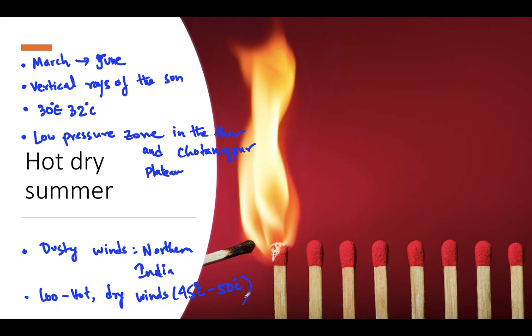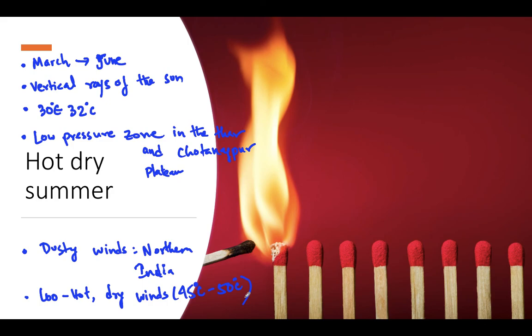But in the Kerala and Karnataka coast, the thunderstorm is very important for the mango, tea and coffee plants, and such rains are called mango showers.